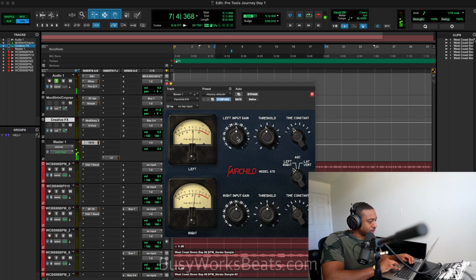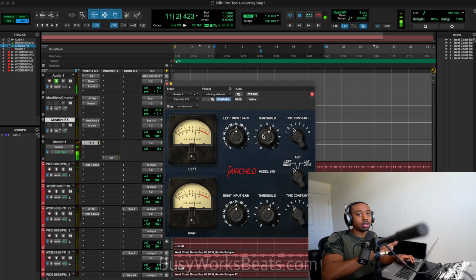Oh, it's not even linked. Whoops. Okay, how do you link these? All right, they're not linked by default. Let me see if there's a shortcut. Okay, if I hit shift, that's how. Let's reset these. My bad, I was compressing the left differently than the right on that one. So I'm just trying to hear the volume of sound that goes through this. So it goes like, me, and then it turns the volume down.